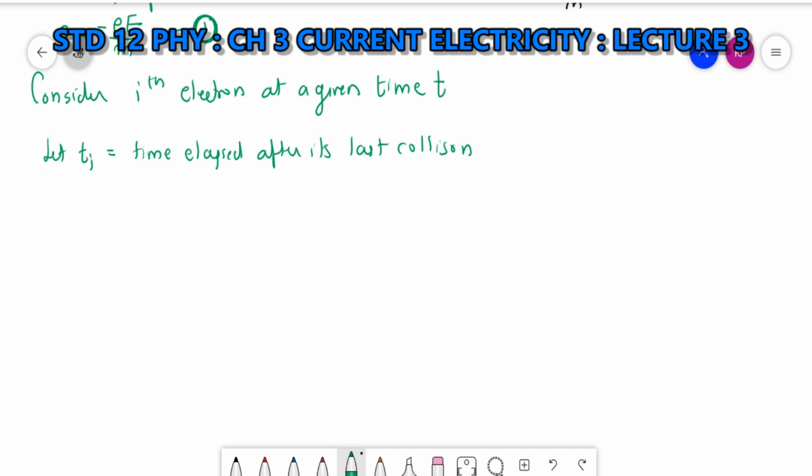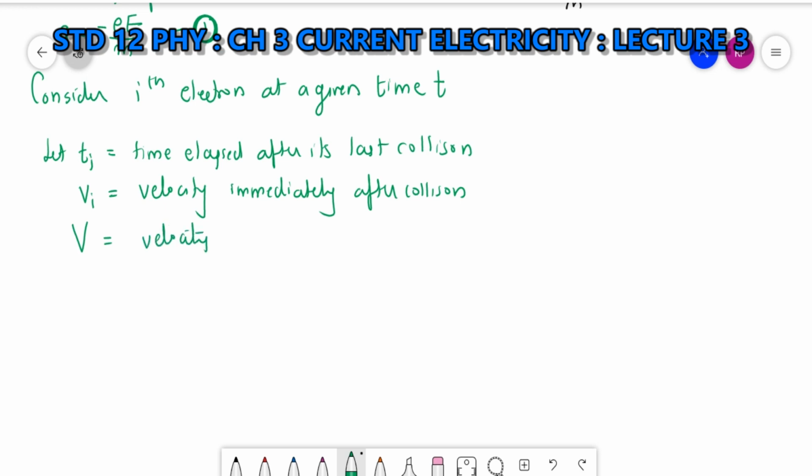Let Vi be the velocity immediately after the collision. Ti is the time elapsed after the last collision and Vi is the velocity immediately after it. Then let V be the velocity at time t.